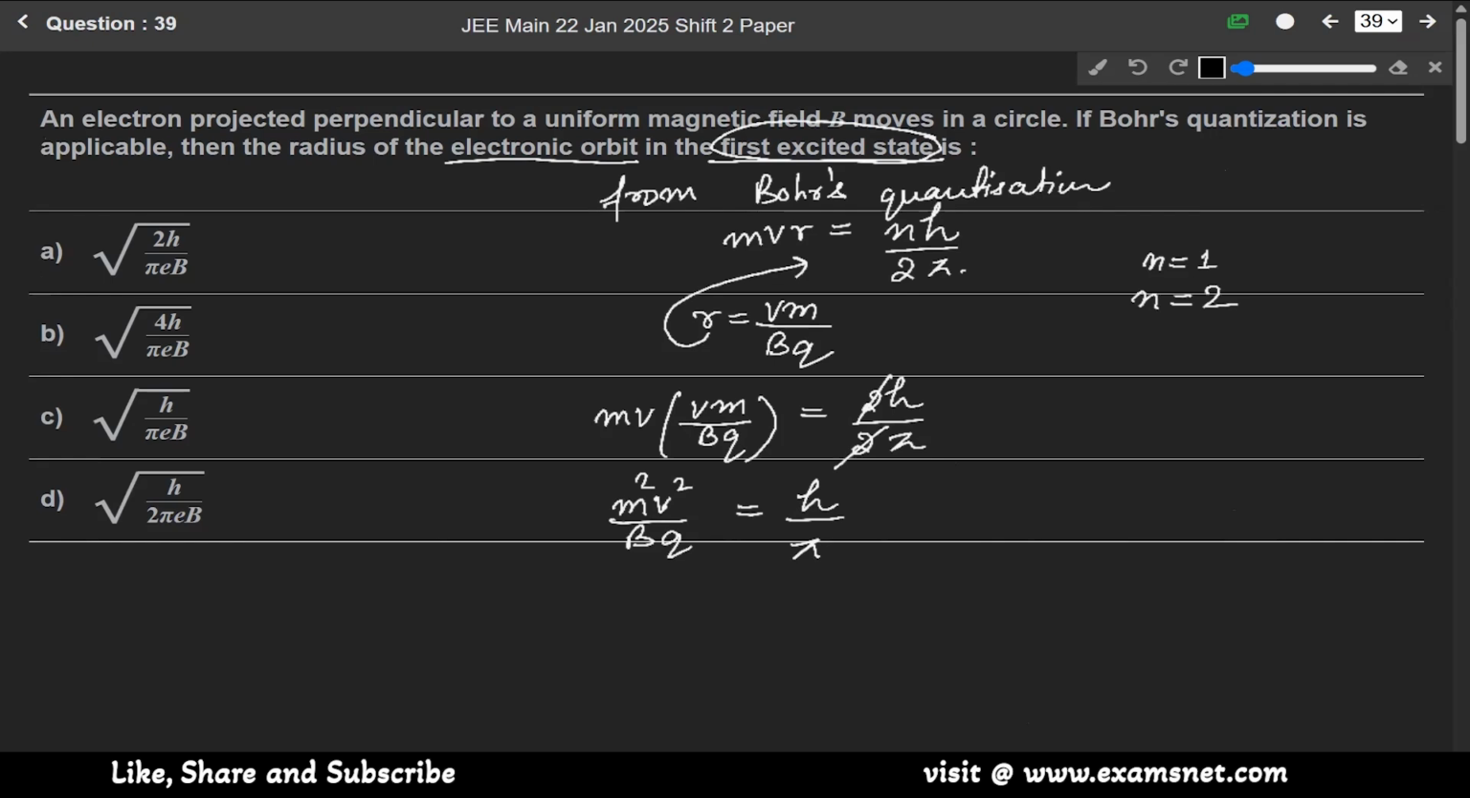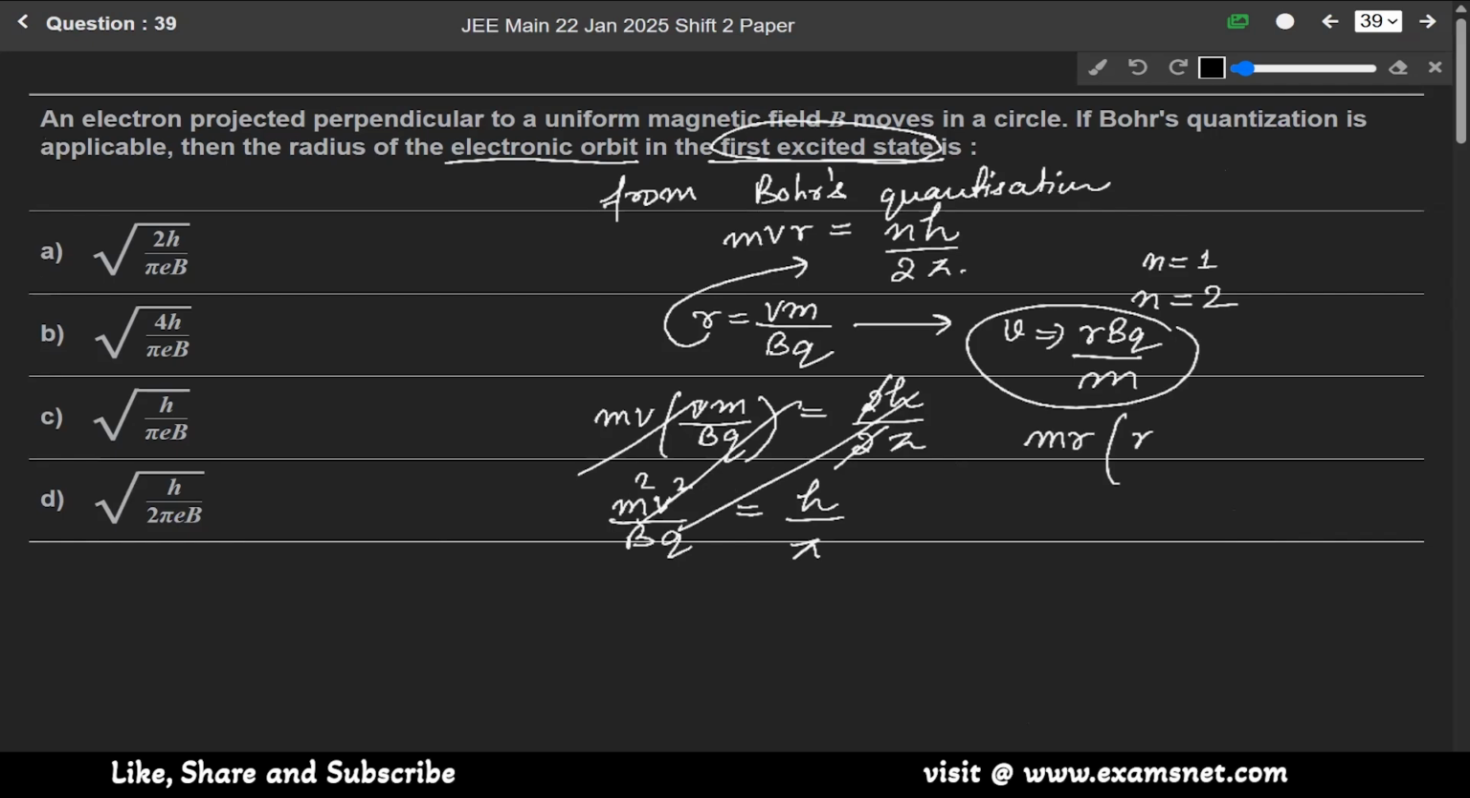In place of writing r equals to vm over bq, if we write from here v equals to r bq over m, then place the value of v here. So we'll get m r bq over m, it will be equals to 2h over 2 pi. So this 2 cancels out, m cancels out. So we get r square is equals to h over pi into bq.